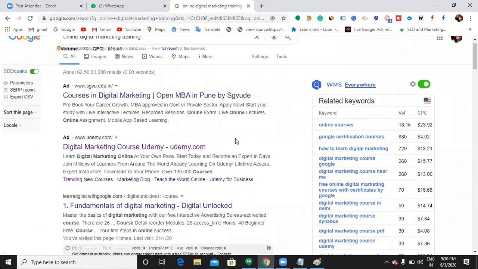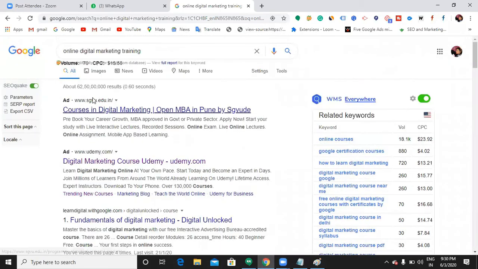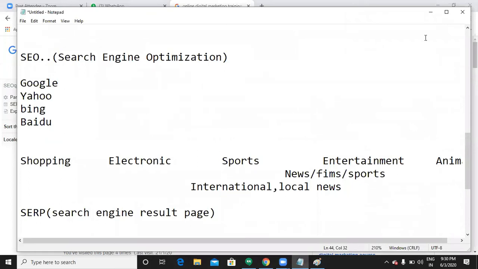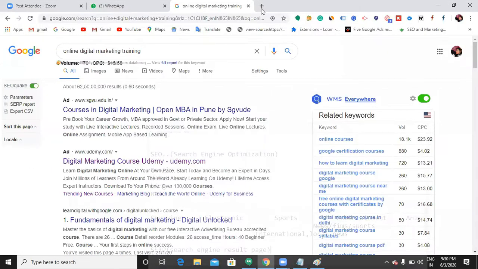Okay, the structure of SERP. Here you can see the top two are ads, right? SGVU and Udemy, these two are ads. So the structure of SERP might change according to the search query. Now I just used "online digital marketing training", and it was showing me some results over here.